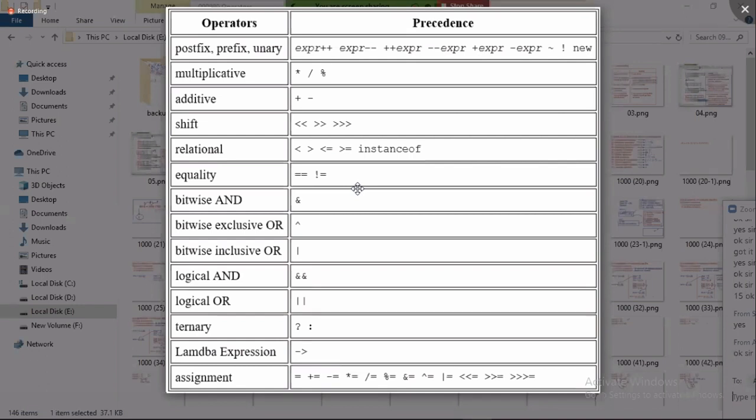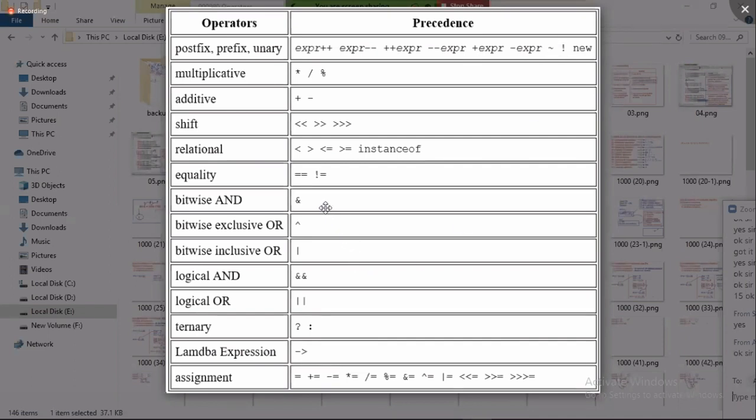Okay, so now tell me, try. First unary operators, then multiplicative, then additive, then shift operators, then relational operators, equality operators, followed by bitwise operators. How many bitwise operators do we have? 4 bitwise operators. Among them, the unary bitwise complement operator is already executed, that is a unary operator.